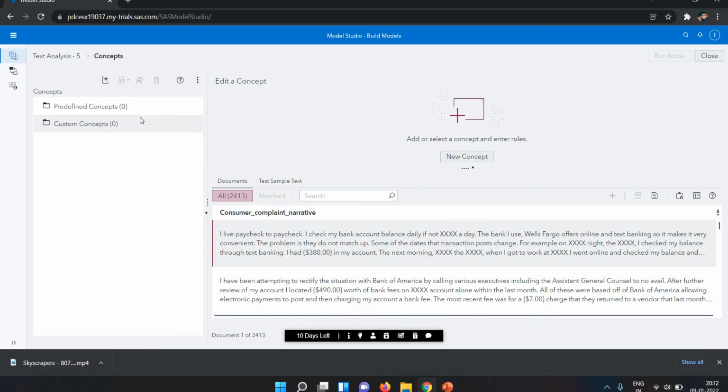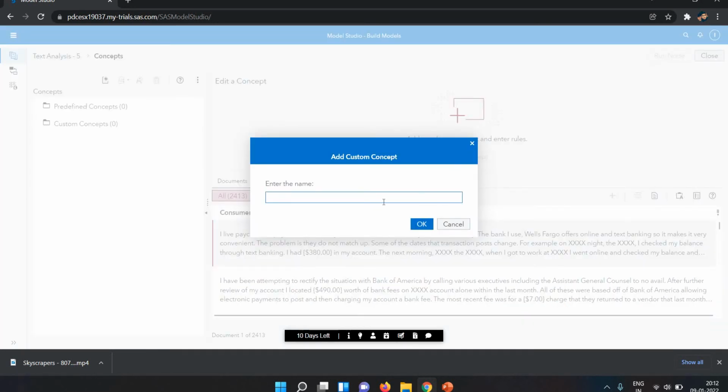We also have some predefined concepts provided by SAS Viya, and we also have the new concepts rule. If you want to create a new concept according to your needs, you can. Let's suppose I'm creating a new concept. You can click here, or if you want you can click here. So I'm creating it as a concept.